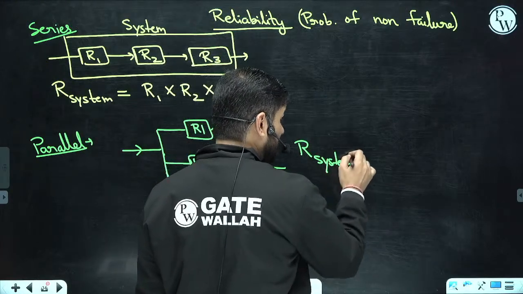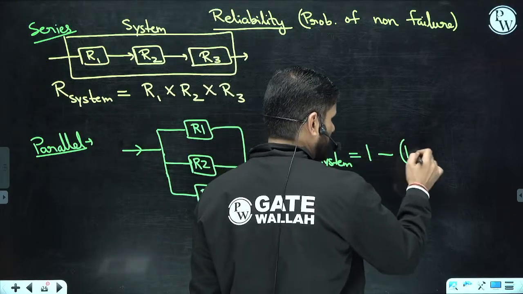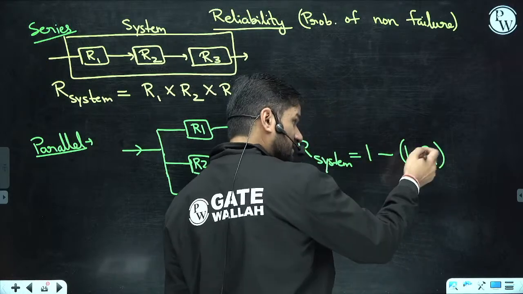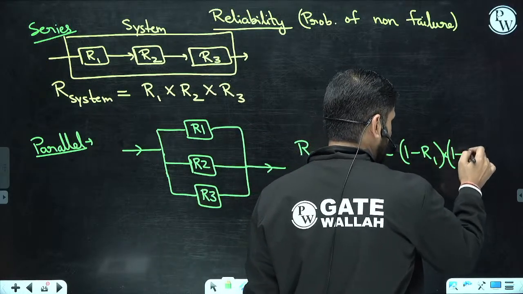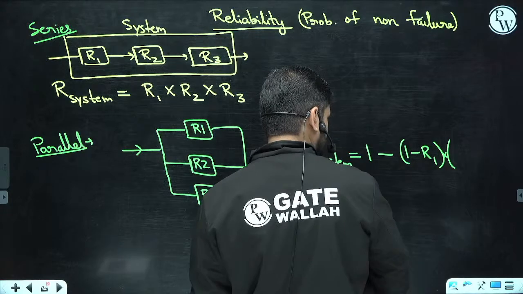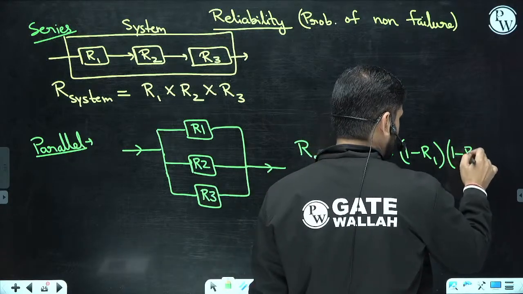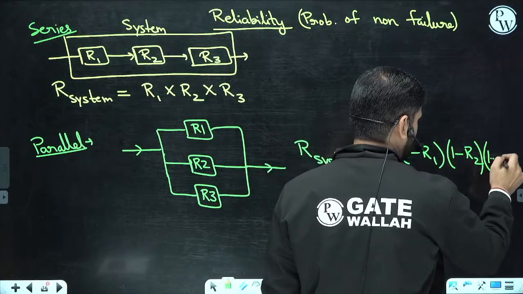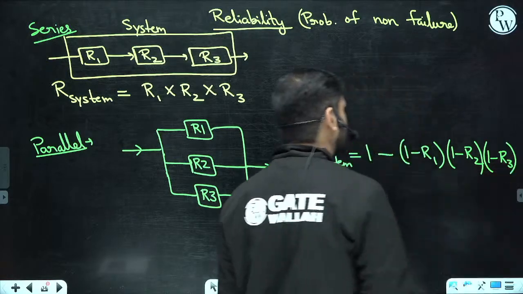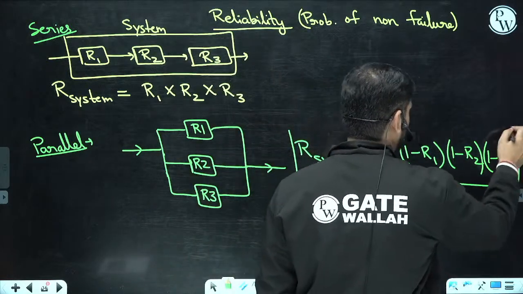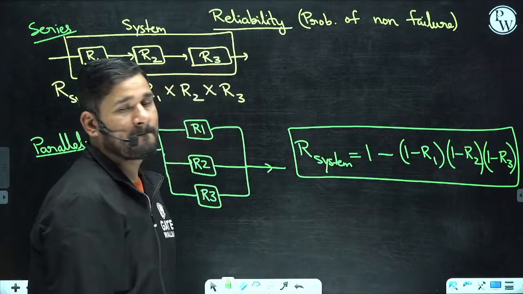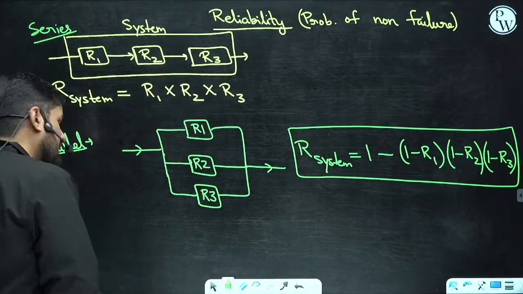This is a very, very interesting formula: 1 minus, 1 minus R1 into 1 minus R2 and 1 minus R3. This is the formula for the reliability of the system. Clear?